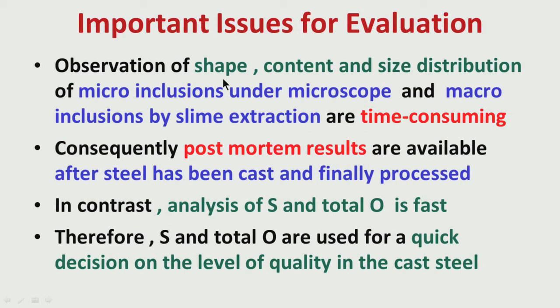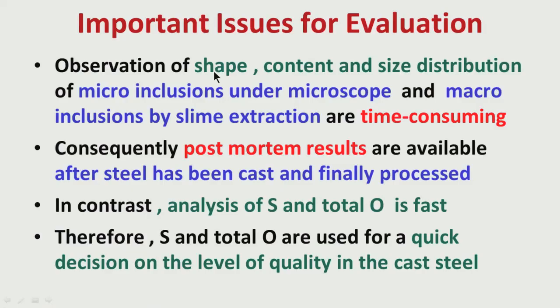In liquid steel, these are spherical, of course, but when you are deforming the steel, that means using a rolled steel or a forged steel, we will get inclusions of different shapes. Even in liquid steel, all inclusions are not of spherical shape. Certain inclusions might have a triangular shape, trapezoidal shape, and so on and so forth. So, what is important?